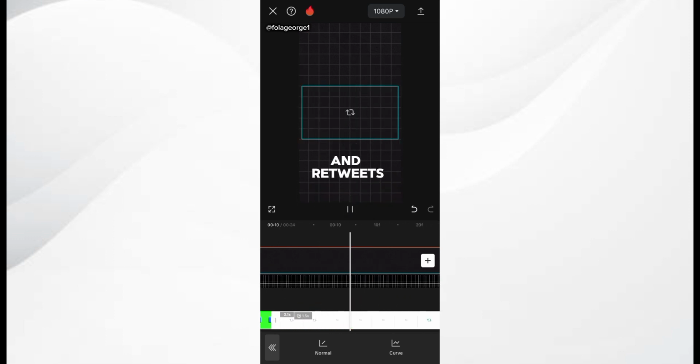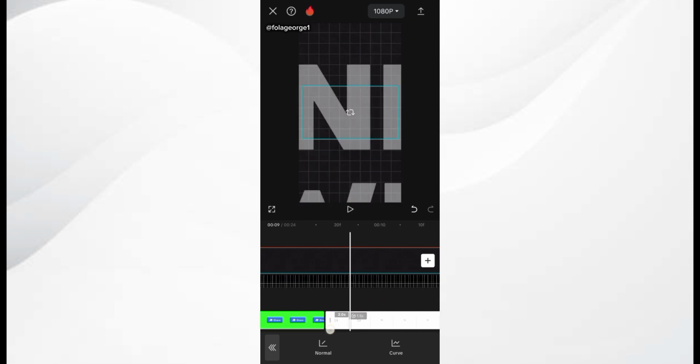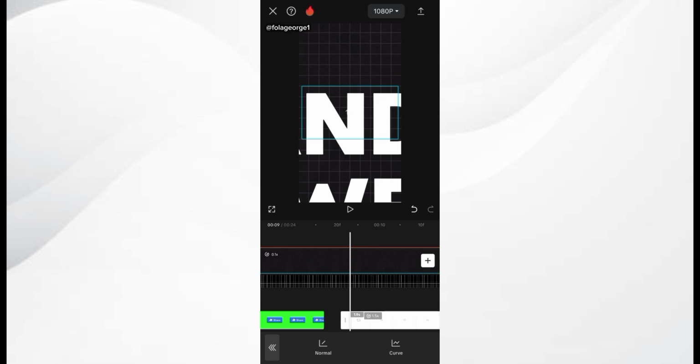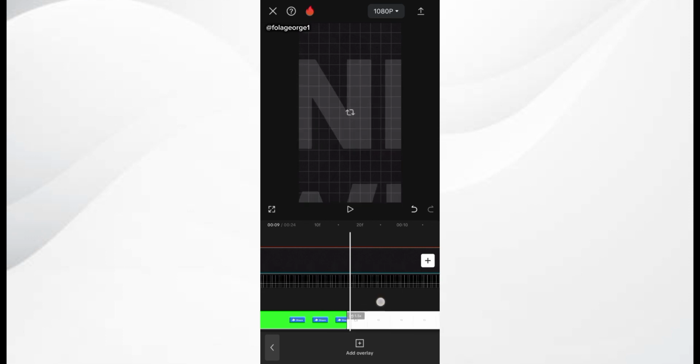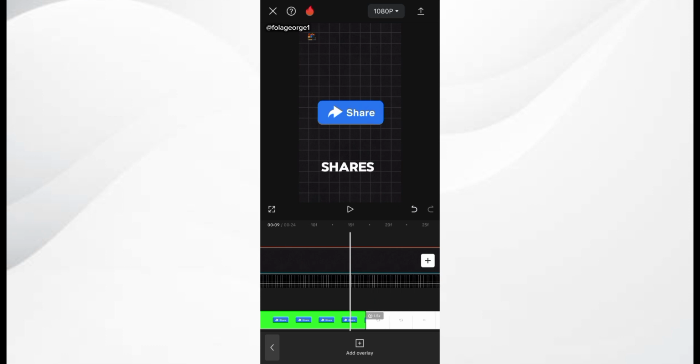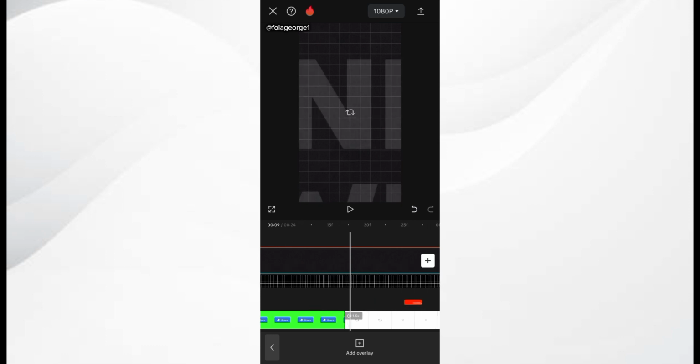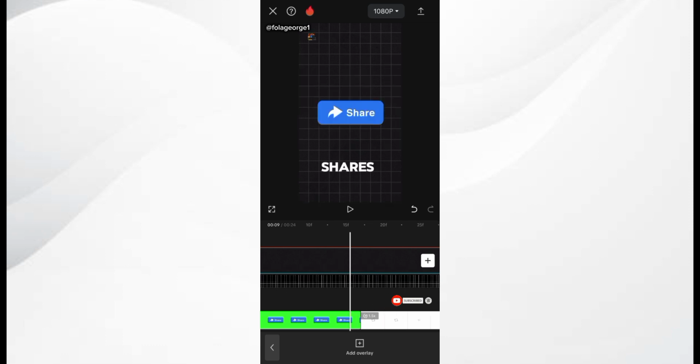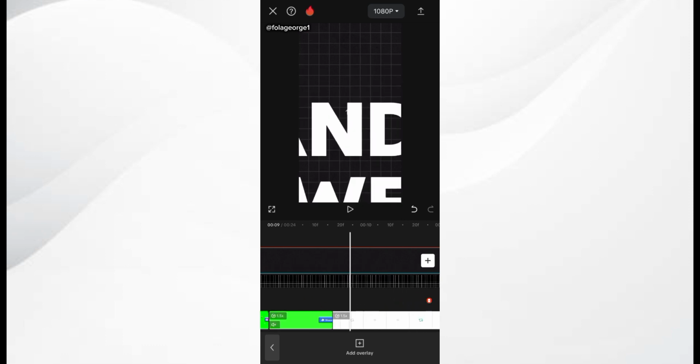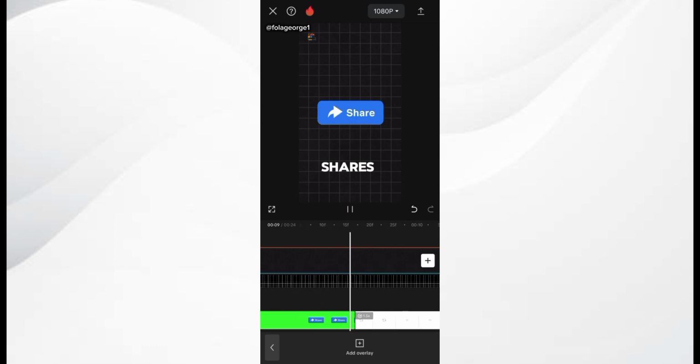So I play it. Shares and retweets provide. Alright, you just have to get creative. You have to get creative and see what is best for you. Any animation you lay your hands on, just ensure that everything comes in at the right time. Everything, the speed, the removing of the background, and every other thing that you need to do. Just make everything work out good. So when I play this now, shares and retweets provide.